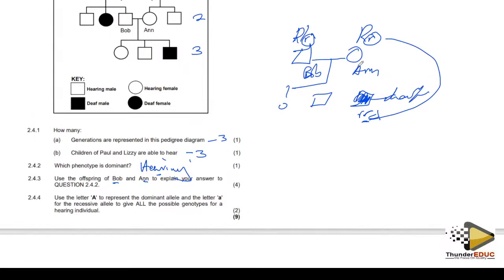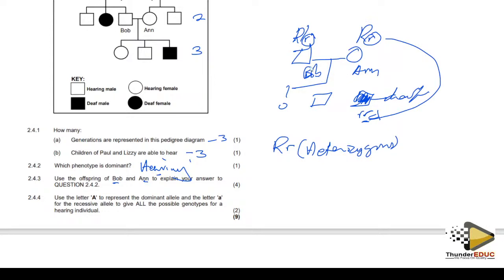No, so you are not saying anything about X and Y. Bob is hearing, meaning he is heterozygous. Don't use small r, because they didn't give you letters to use. Bob is heterozygous, and Anna is also heterozygous.